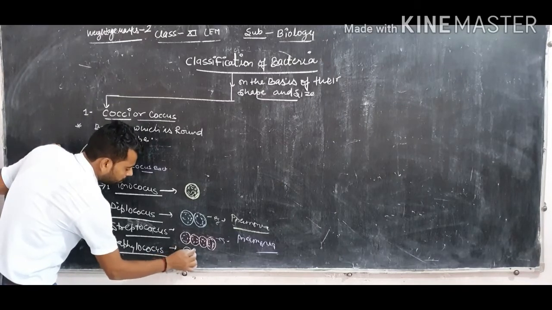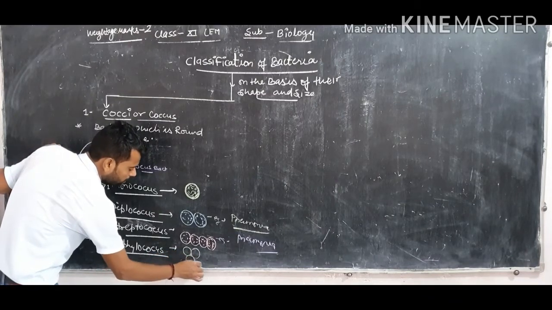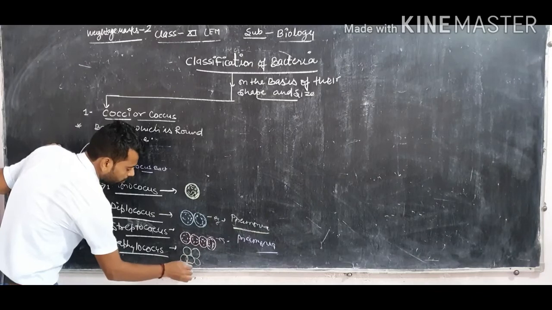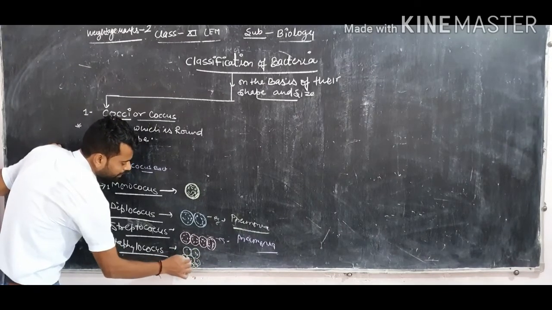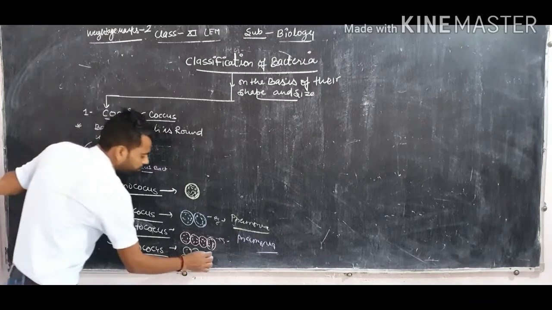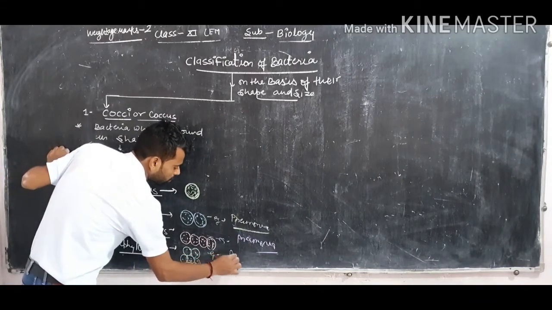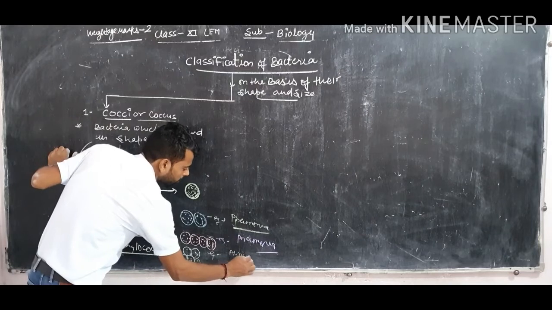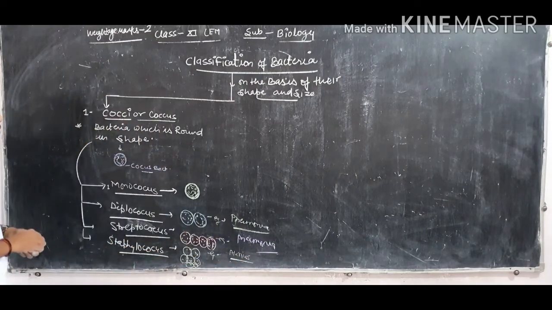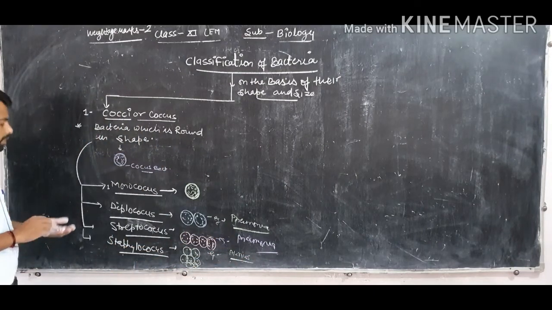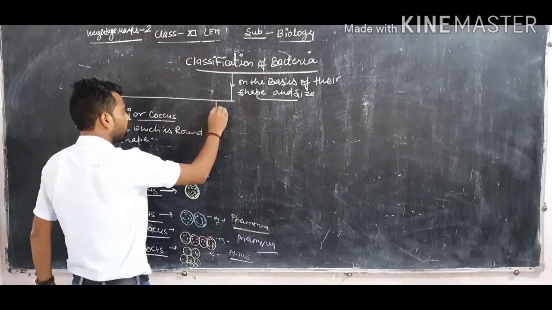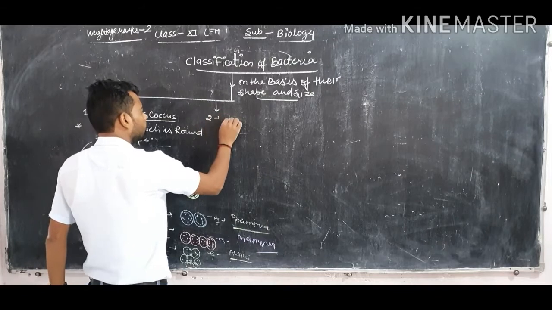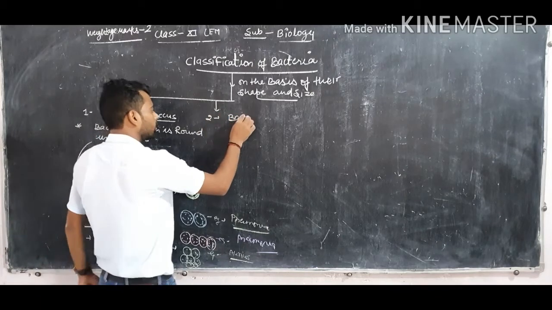That type of bacteria is known as Staphylococcus. For example, the species Staphylococcus aureus is related to Staphylococcus. Okay, so this is the coccus bacteria. Now the second group of bacteria is called Bacillus bacteria, Bacilli bacteria.